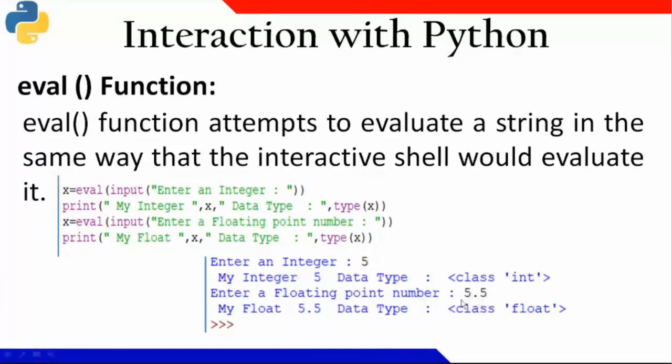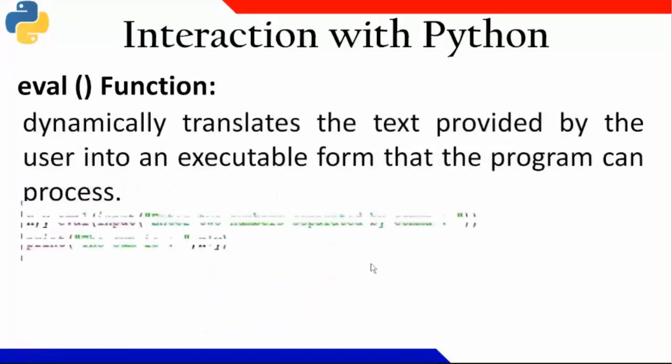So when I gave the input 5.5, it automatically converted it to a float data type. So by looking at the input data, it will be converting it to the respective data type. Okay. Here, if I put only 5 dot also, then it will be a float. It will never be an integer. Okay. So the eval function will be executing in this way.